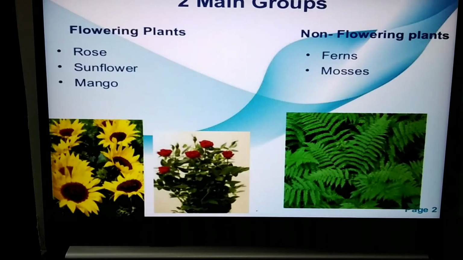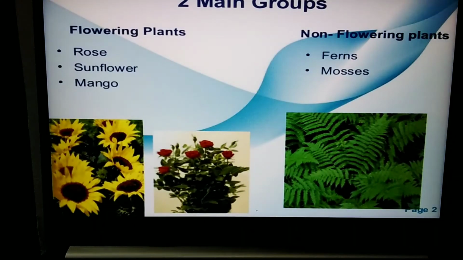Now, plants can be grouped in different ways. Basing on the flowers, plants can be divided into flowering plants and non-flowering plants. That means those which give flowers are called flowering plants, and those which do not give any flowers are non-flowering plants. For example, flowering plants: rose, sunflower, mango, jasmine, etc. Whereas non-flowering plants: ferns, mosses, crotons, etc.